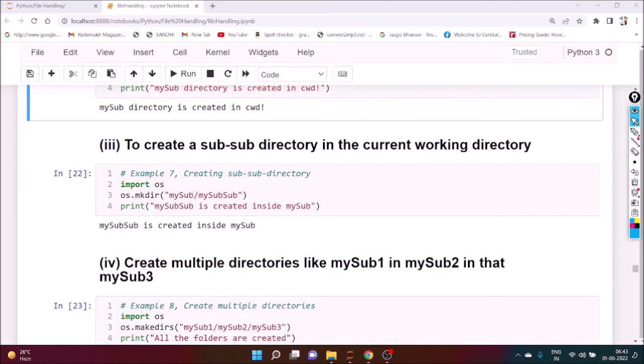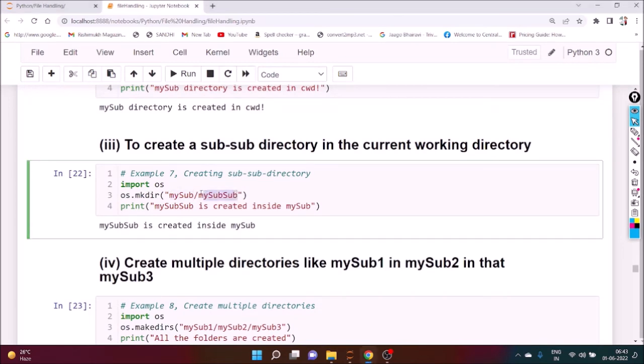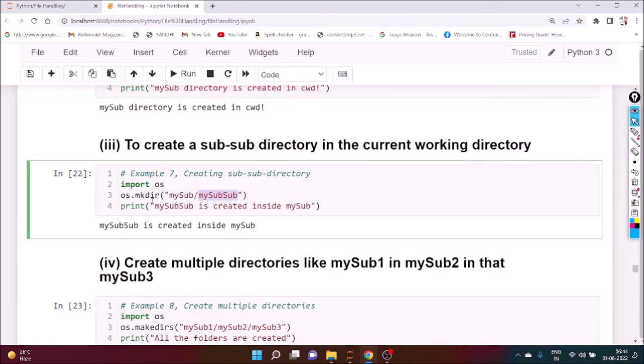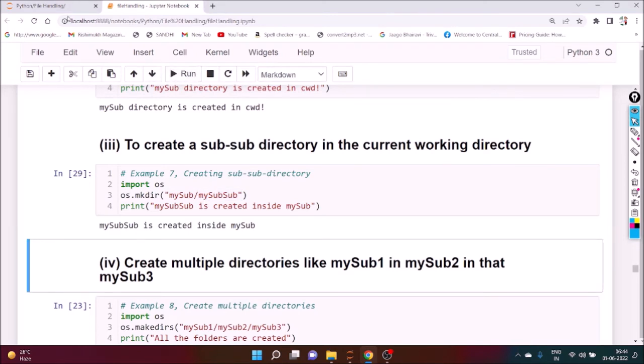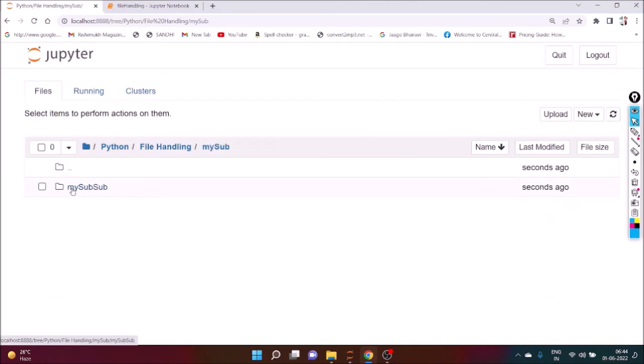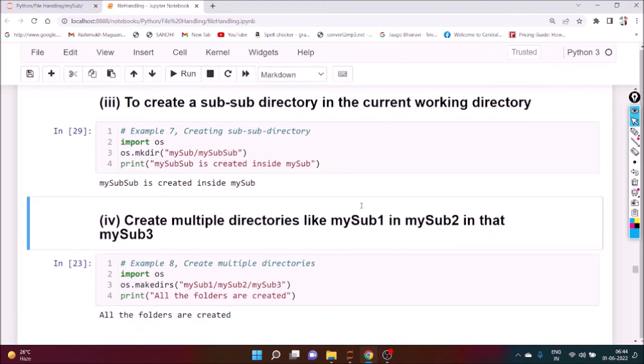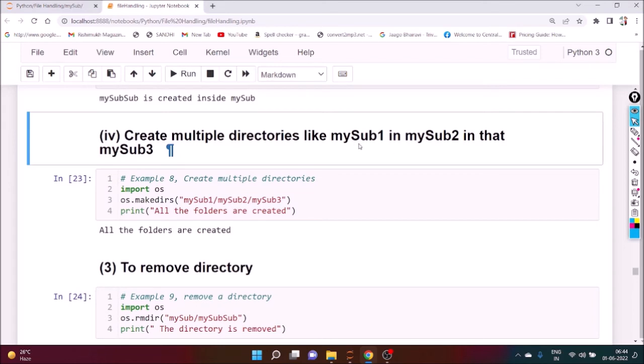Now inside mysub we want to create another mysub folder. Inside mysub there is nothing yet. We want to create mysub. So how do we create this? os.mkdir, inside mysub we have to create mysub. Okay, execute it and we can check. Inside mysub, now mysub is there. In this way we can create a subdirectory inside another subdirectory and so on. We can create multiple directories like mysub1, mysub2 and mysub3.